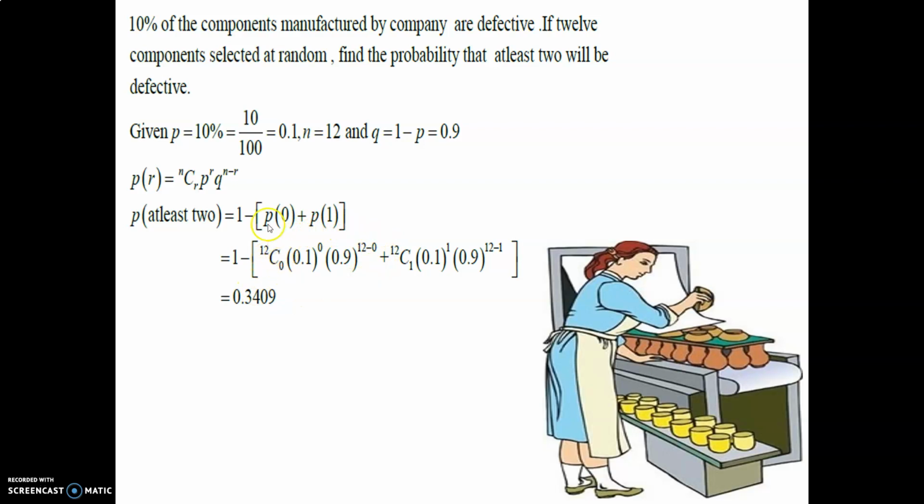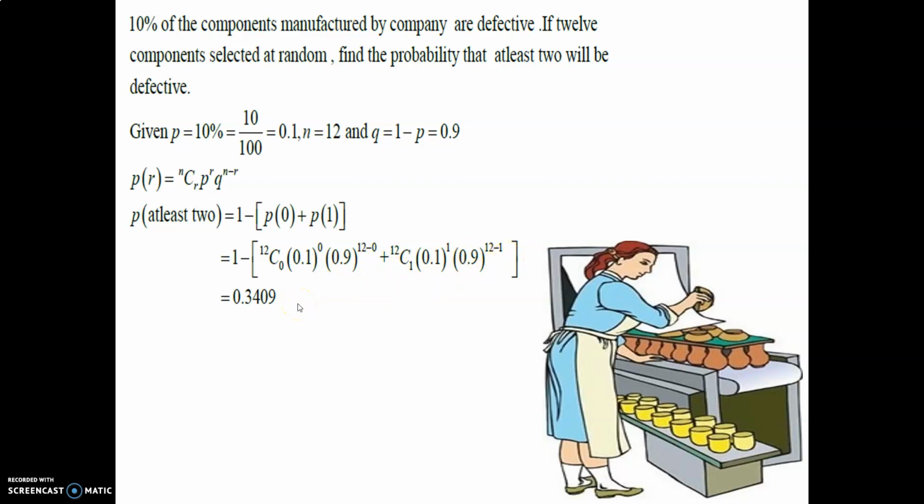We have to substitute the values in this expression. We have to find at least 2, so here we have to find the 0 and 1 probabilities. Be careful, r is equal to 0 and here r is equal to 1. 12C0, 0.1 raised to 0, 0.9 raised to 12 minus 0. 12C1, 0.1 raised to 1, 0.9 raised to 12 minus 1.